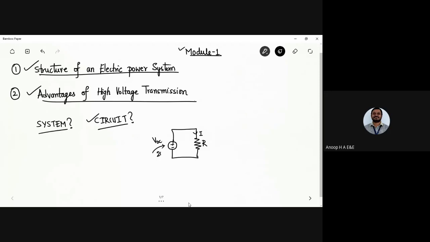Okay, so if I want to fix the value of this DC voltage as 20 volt, and I have this value of the resistance, say some 5 ohm, and what would be the value of current? V by R. So that would be 4 amperes. For example, I can vary in such a way that what would be the output that has been obtained.